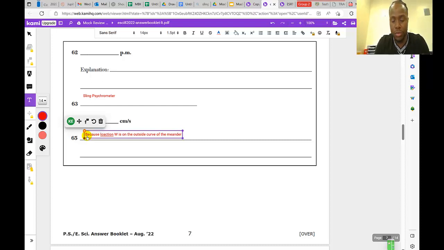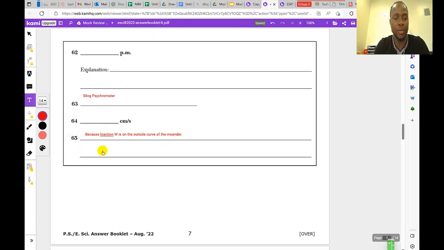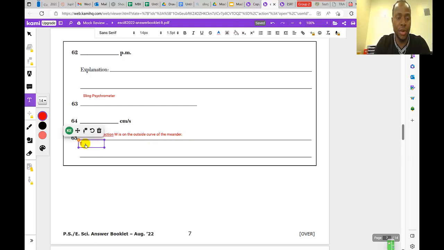All right. Or you can also say the water in the river, let's be clear, the water in the river faces location W head on than location, what's the other location?